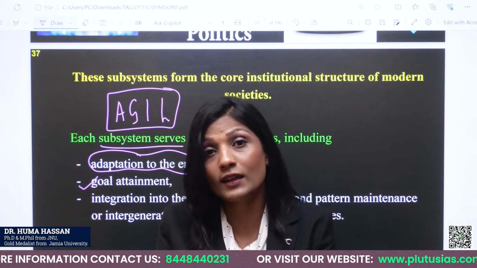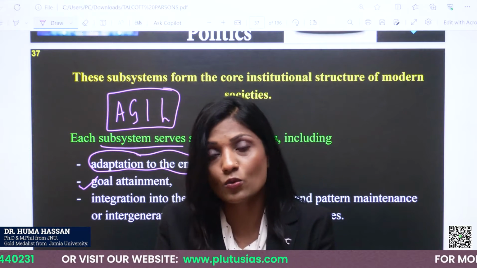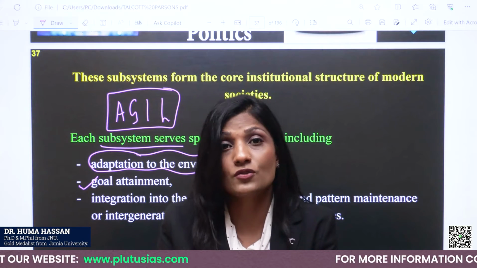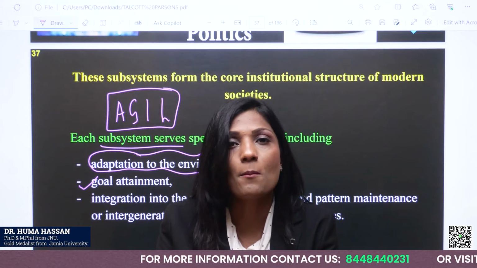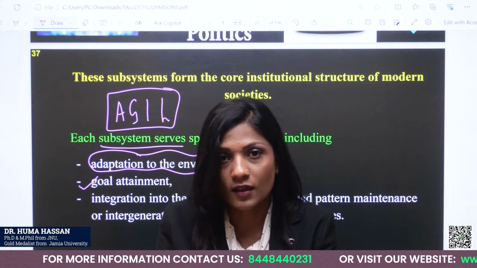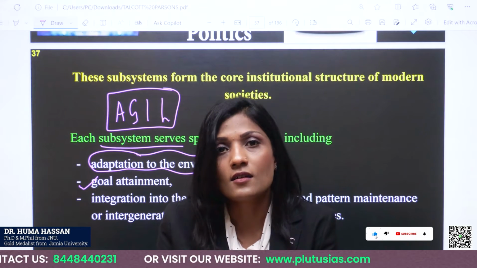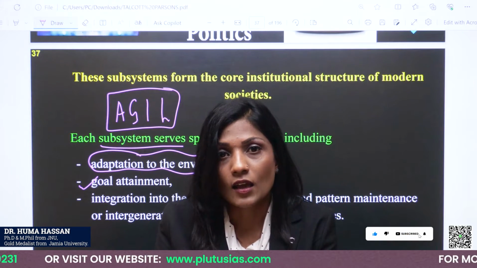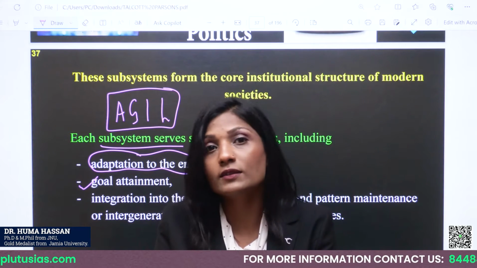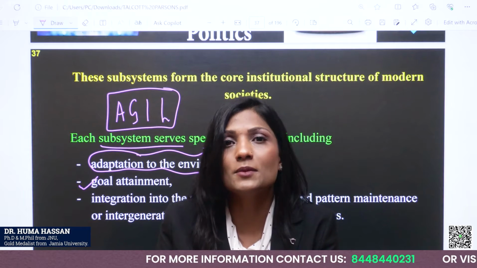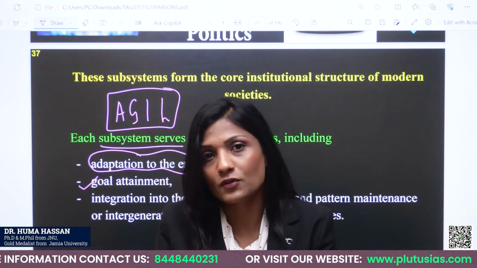Even today, we know that science is the reason behind all the happenings around us in the physical surroundings. But still, religion is an institution which has a massive impact on us. So religion has a specific function in our society. Religion is a subsystem which has its goals. So goal attainment is something we have to understand according to Talcott Parsons.